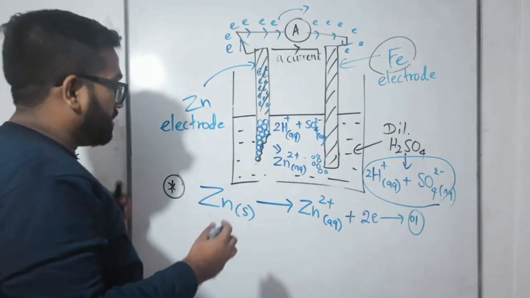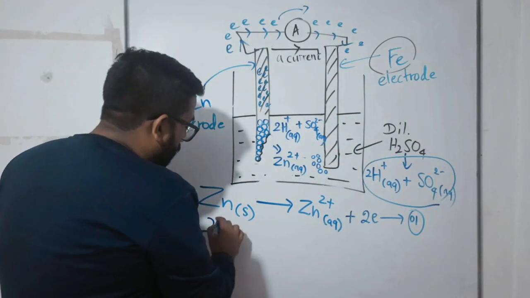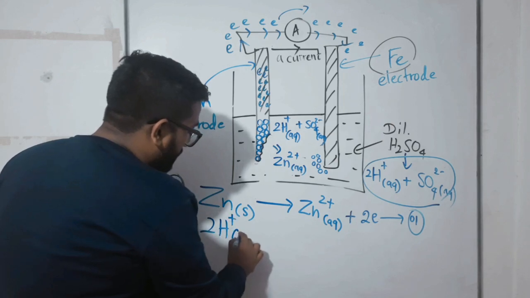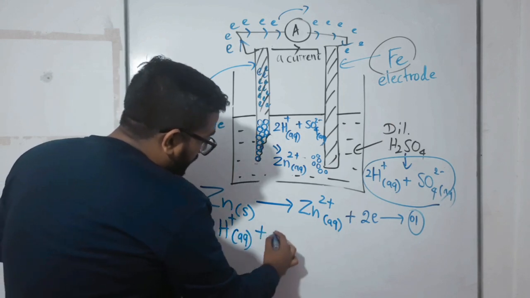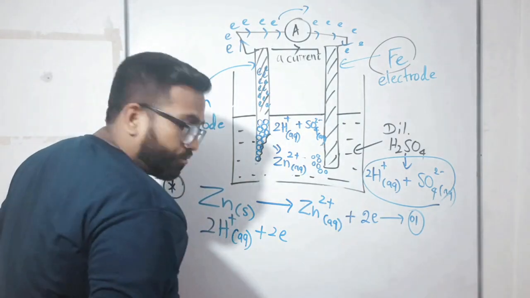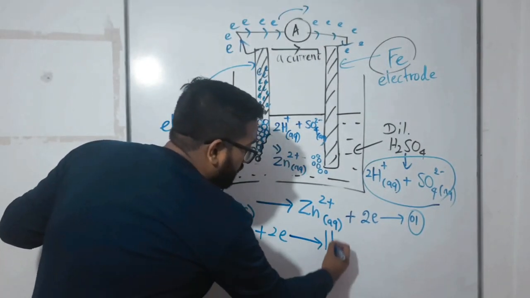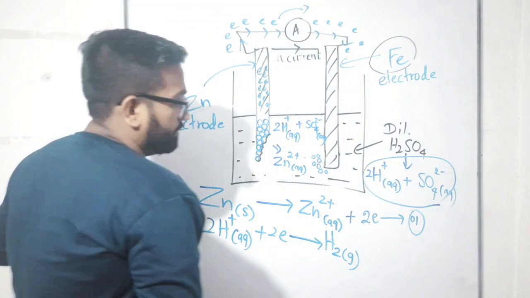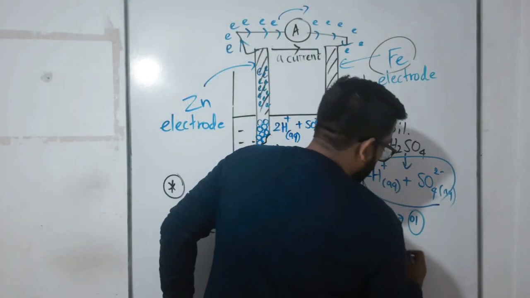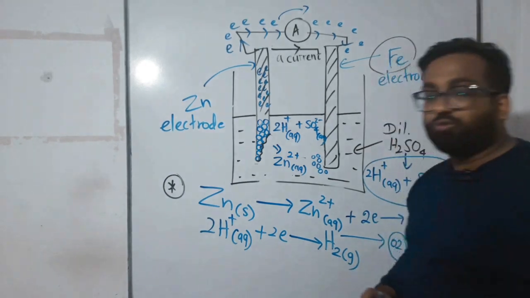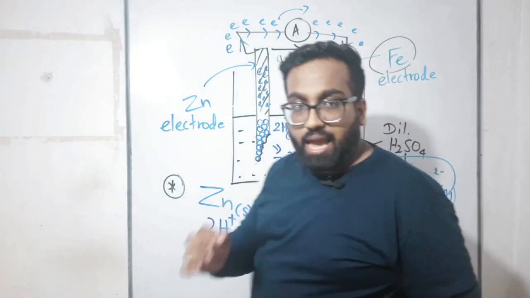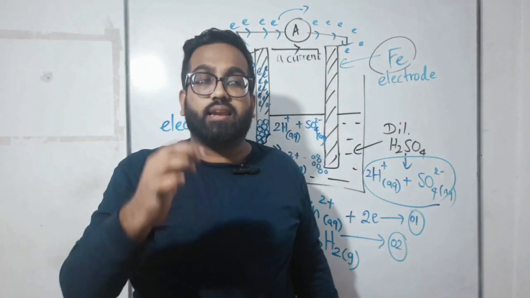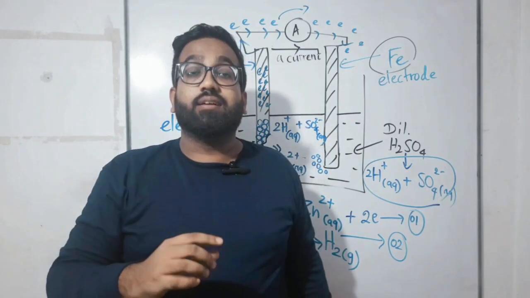So children, what is happening there? 2H⁺ ions are taking 2 electrons and making H₂ gas. 2H⁺ + 2e⁻ → H₂. This is the second one. H₂ is a colorless gas, the lightest gas in the atmosphere.